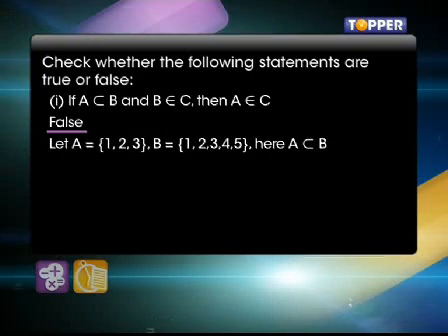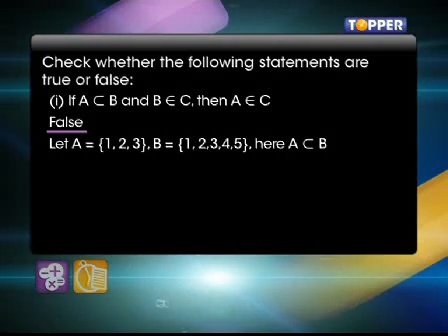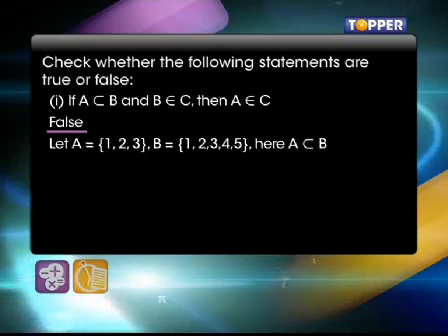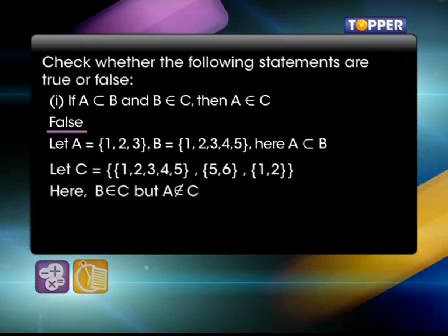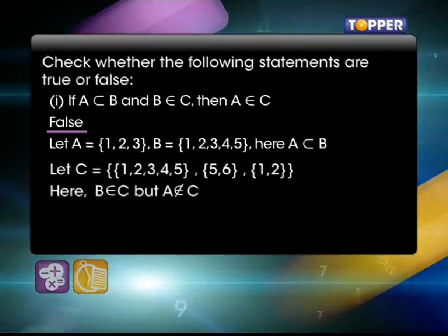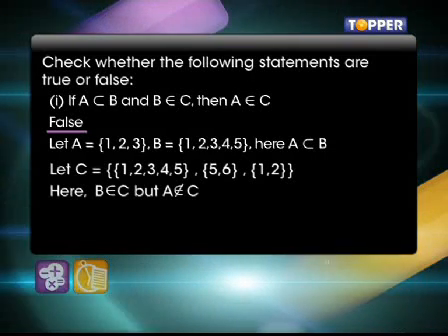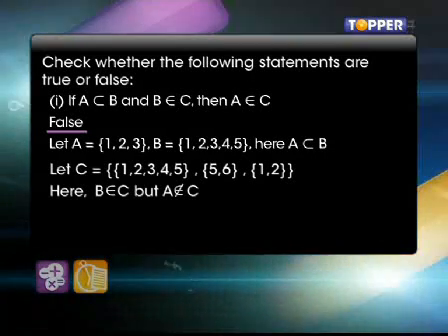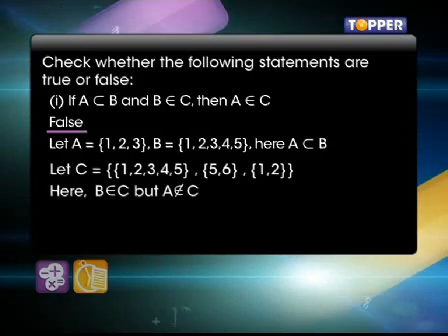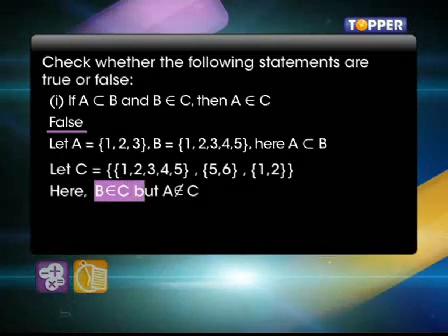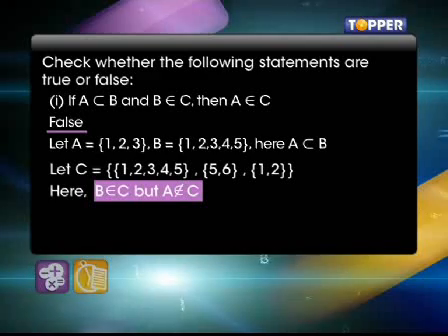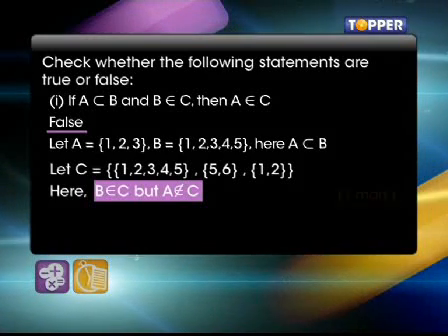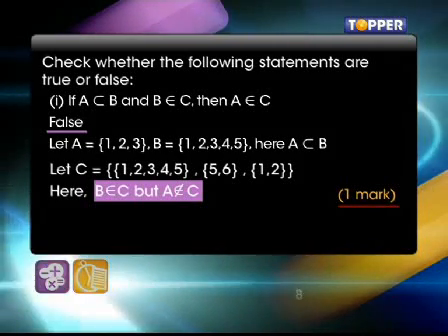Here, as you know, A is a subset of B. We now construct a set C as follows: C is equal to {{1, 2, 3, 4, 5}, 6, {1, 2}}, containing 3 sets. Now B is an element of C, but A is not in C. You get 1 mark for this question.